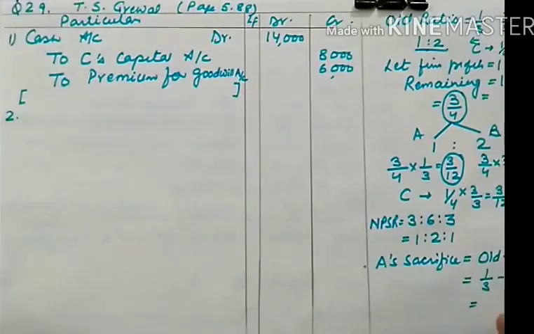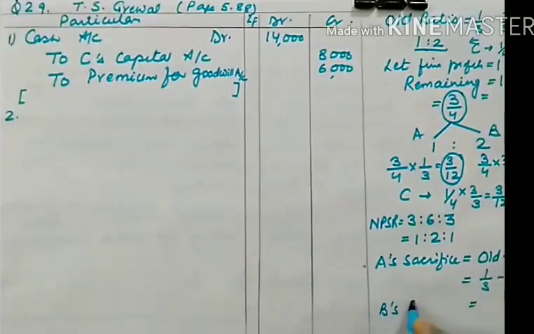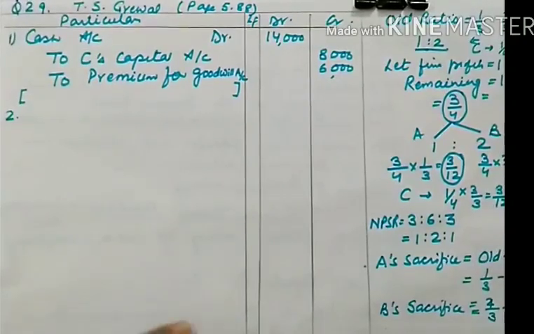So 1/12 is the share of A. Now next is B's sacrifice share. Same way you will calculate for B, and B's share is 2/3 minus 6/12. LCM will be 12. So 8 minus 6, it will be 2/12. So now these are their sacrificing shares.